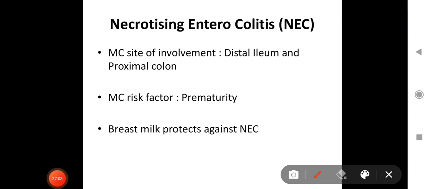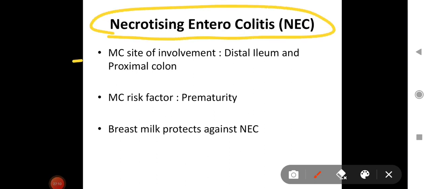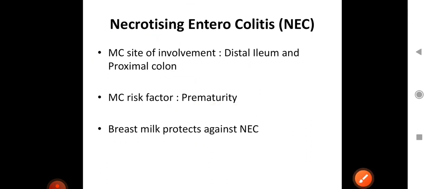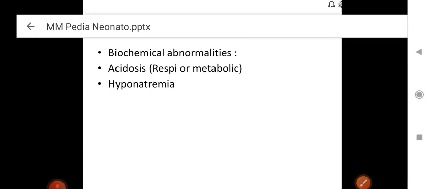Now about necrotizing enterocolitis, the most common site of involvement is the distal ileum and proximal colon. A question can be framed and options can be confusing, like proximal ileum and distal colon, or proximal ileum and proximal colon, or distal ileum and distal colon. So you have to choose the most appropriate answer, that is distal ileum and proximal colon. The most common risk factor for NEC is prematurity, and breast milk protects against NEC. Questions have been asked from these.